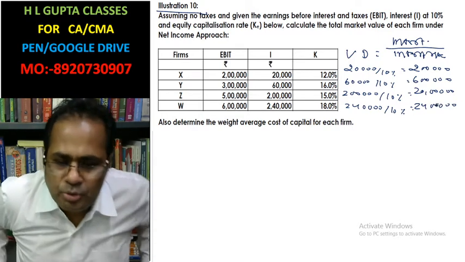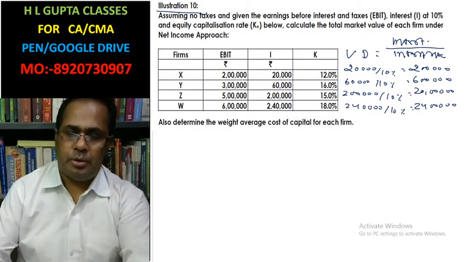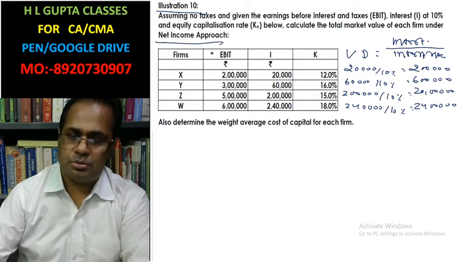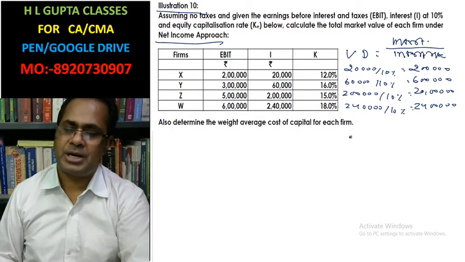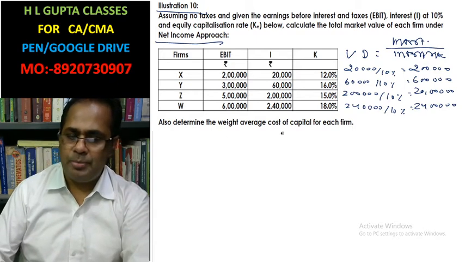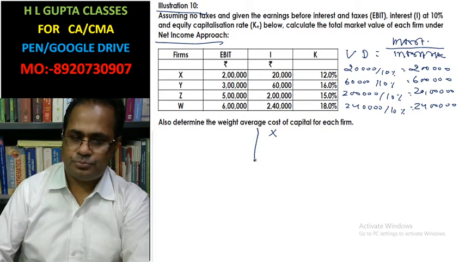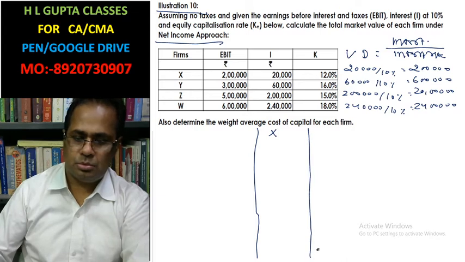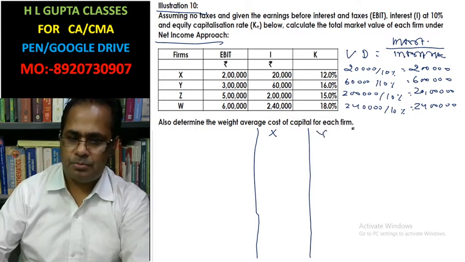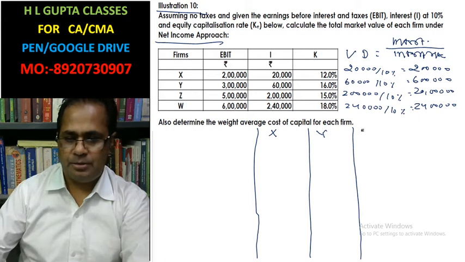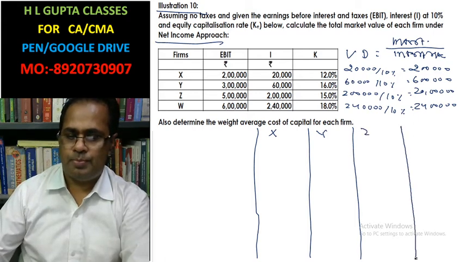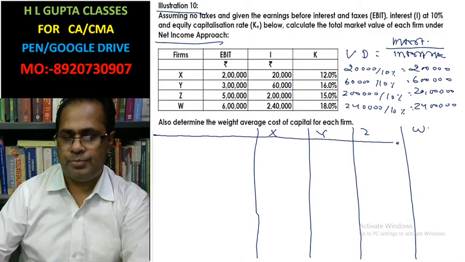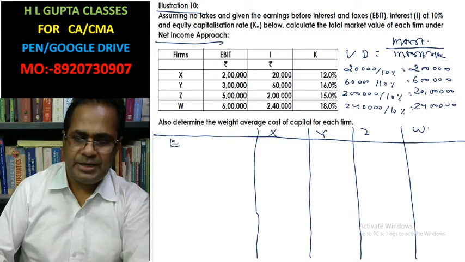Now you have to calculate the total market value of each firm under net income approach. Also determine the weighted average cost of capital. Market value you have to calculate. The firms you have are X, Y, Z and W. You have these firms X, Y, Z, W. EBIT is already given here.